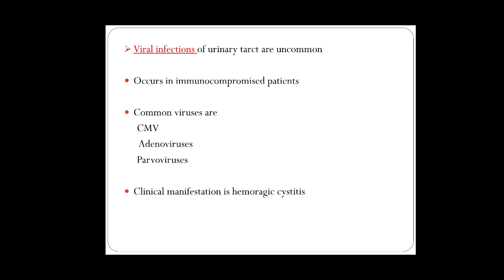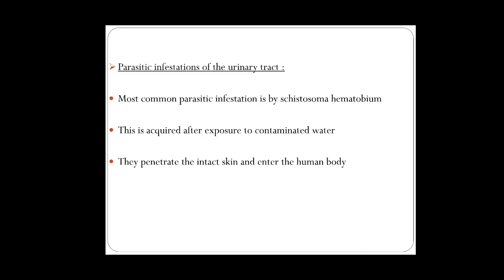So viral infections of the urinary tract are uncommon. They occur in immunocompromised patients. Common viruses are CMV, adenovirus, and parvovirus. The clinical manifestation is hemorrhagic cystitis. Parasitic infection, as you know, the most common is Schistosoma haematobium, where the presentation will be with hematuria. This infection is usually acquired after exposure to contaminated water. The organism penetrates the intact skin and enters the human body.